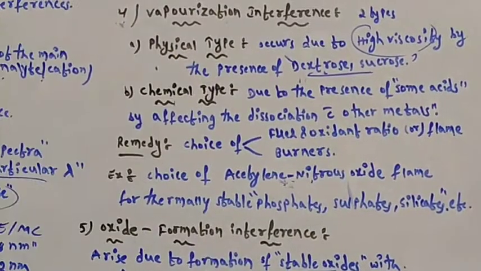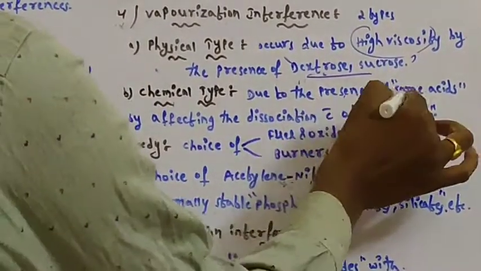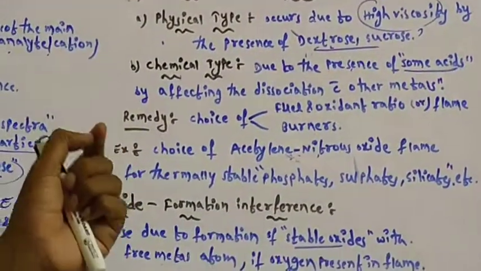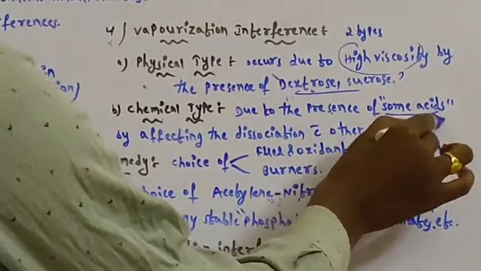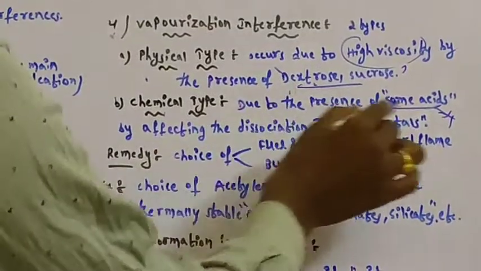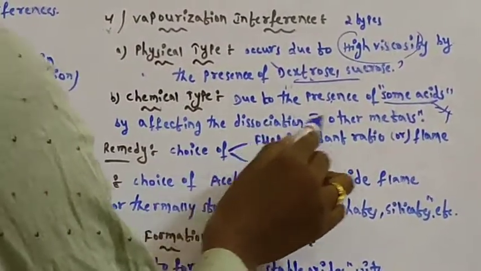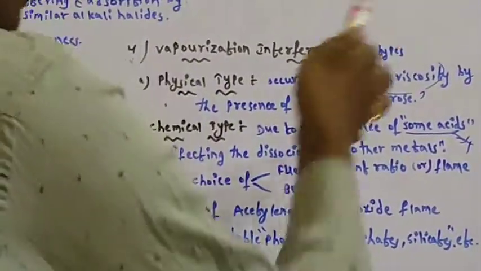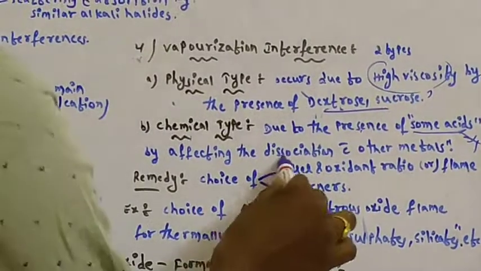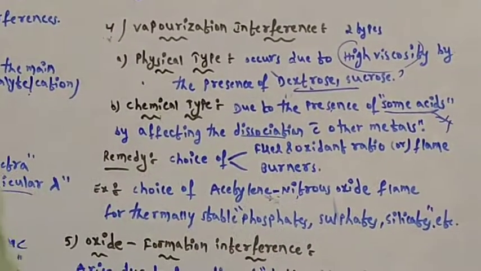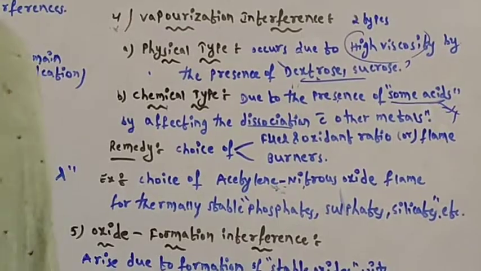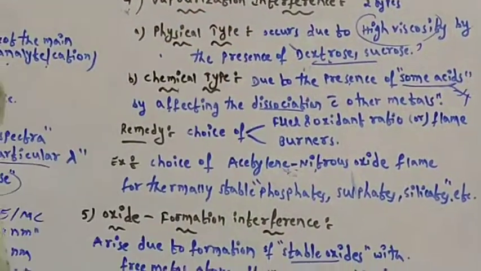Chemical type of vaporization interference occurs due to the presence of some acids. These will affect the dissociation of other metals. If these acids are present, they will affect the dissociation of the main metals. In this way vaporization interference occurs.